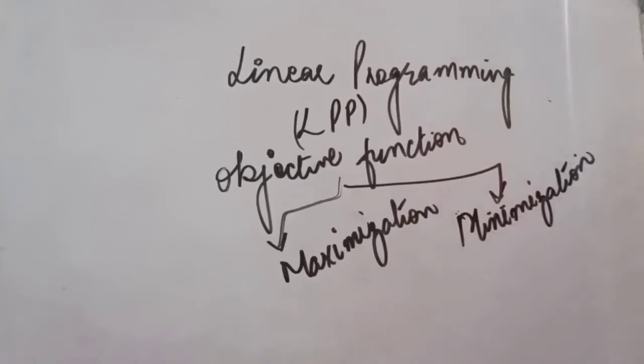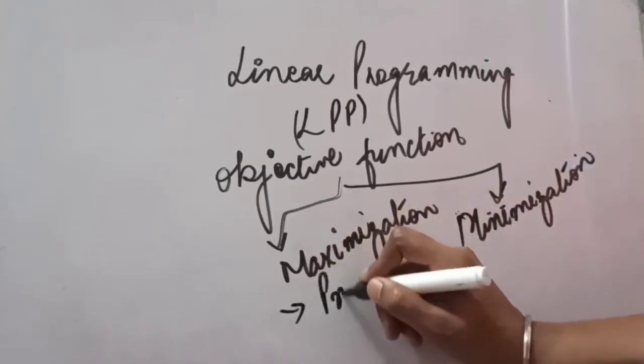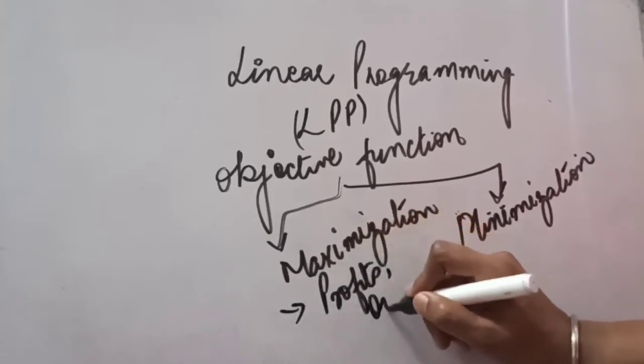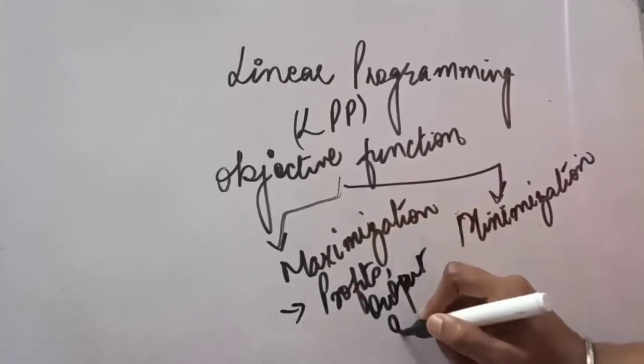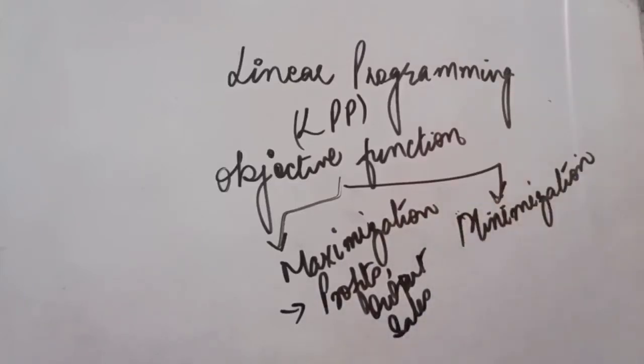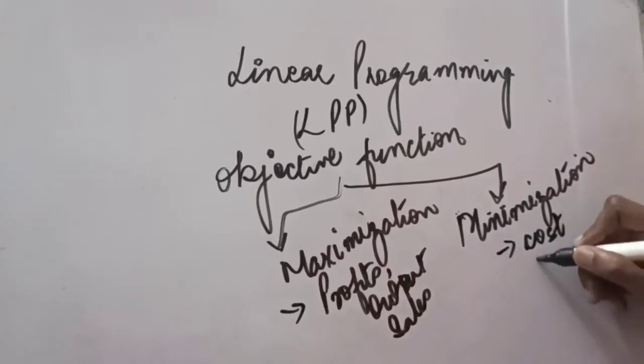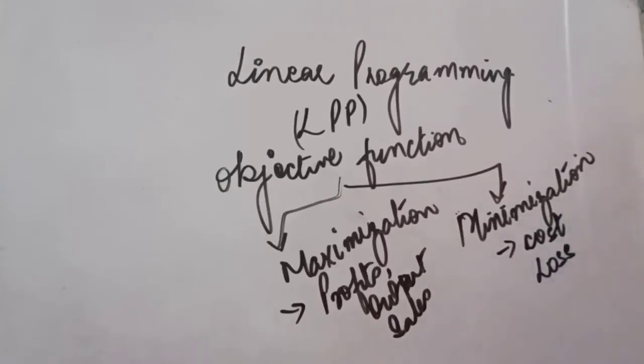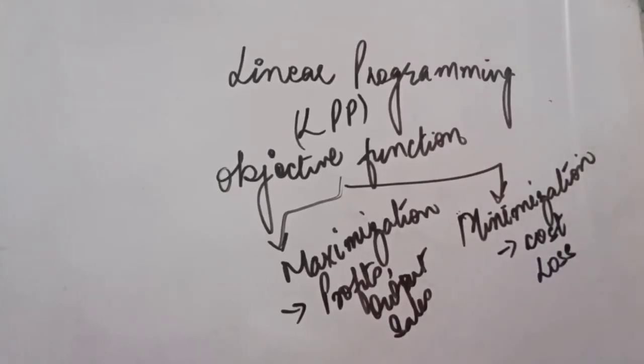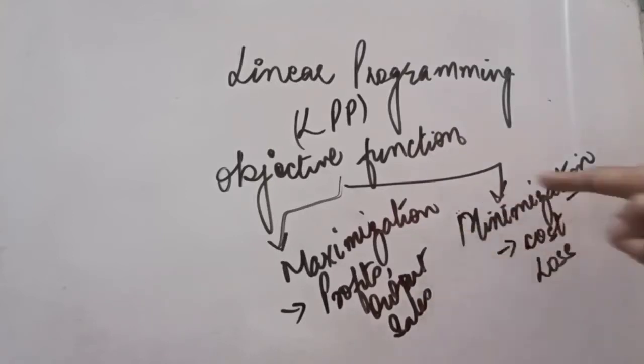A maximization objective will be in the case when you have been given questions related to profits, output, sales. All these things the organization wants to maximize. For example, there is a teacher and the course coverage is being given, so the objective will be to cover the maximum course. If the problem is of minimization, it will be dealing with factors like cost, loss. You have to control or minimize a certain factor. So the objective of these linear programming problems will be either to maximize or to minimize.